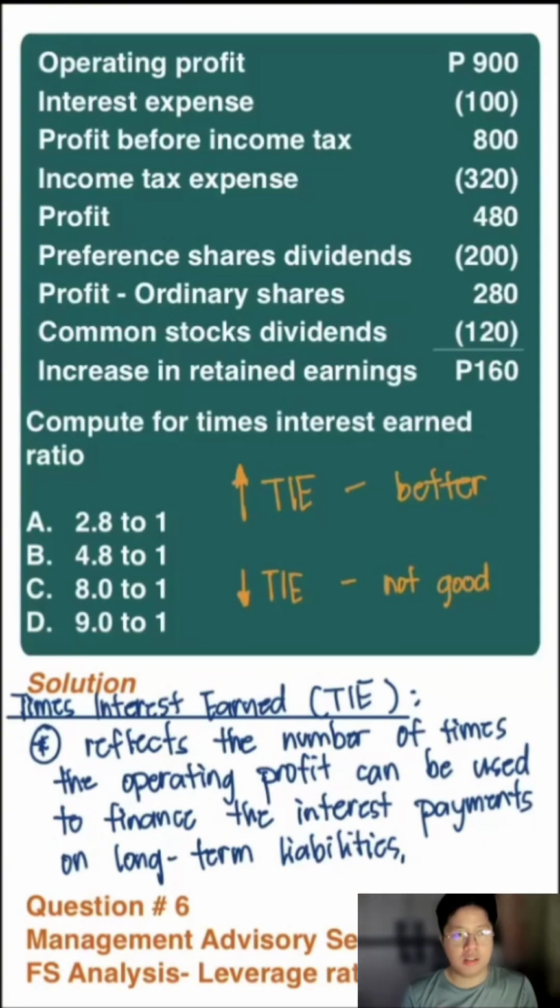If the times interest earned is lower, or below 1, it should be understood that the interest payments are higher than your operating profit. Expectedly, you are operating at a loss.